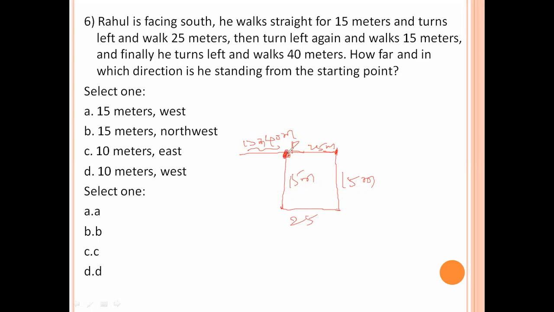This is the starting point. This is east, west, north, south. The distance between the starting point and the ending point is 15 meters. From the starting point we observe that he is on the west side. So 15 meters west is the right answer.